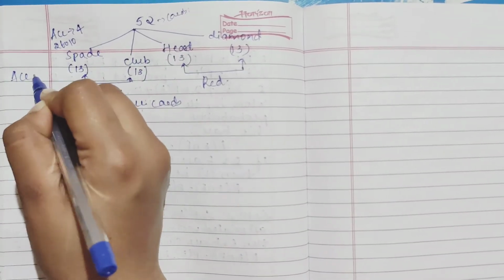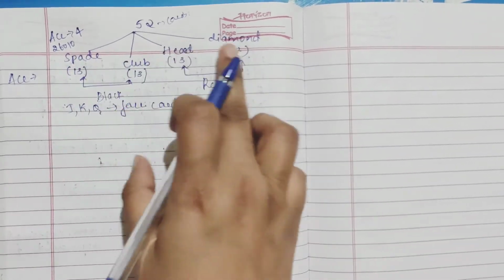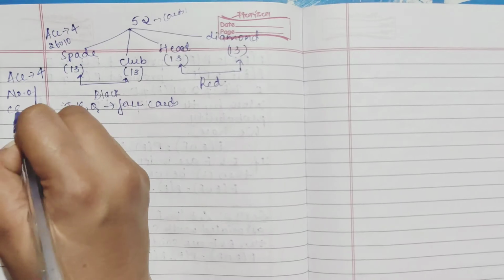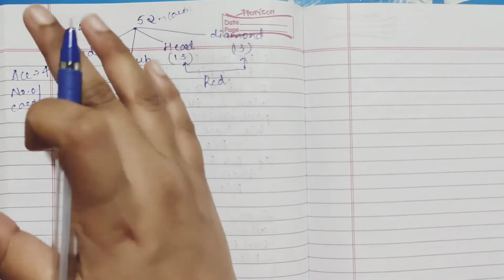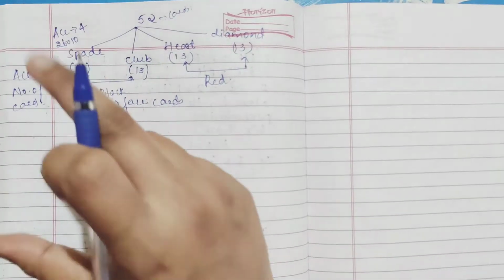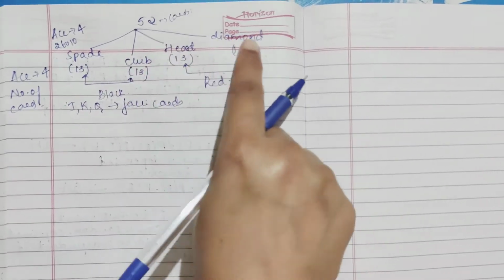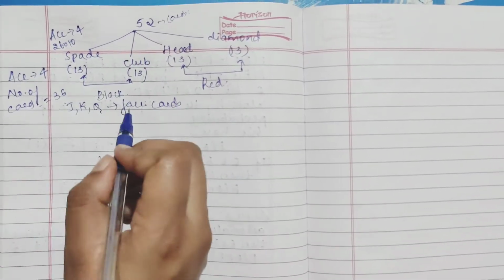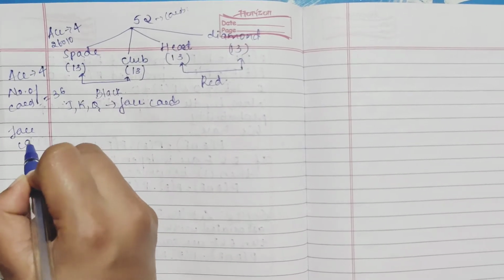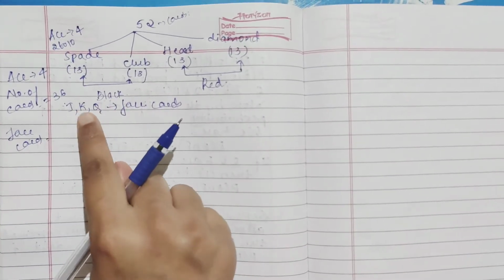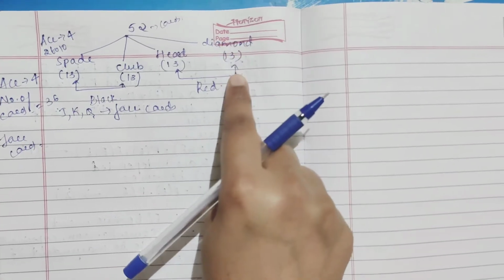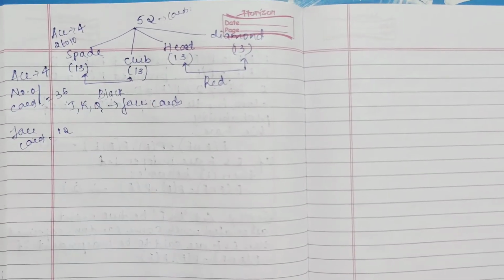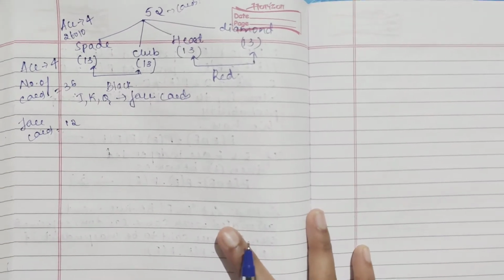Now ace, as I have said, if you take from each category, it will be 4. Then you have number cards, from 2 to 10. 2 to 10 means 9 numbers, right? So from each category 9, 9 fours are 36. Then you have face cards. Face cards are 3, right? J, K, Q. In each category 3, so 3 fours are 12. Like this, I've just explained to you.